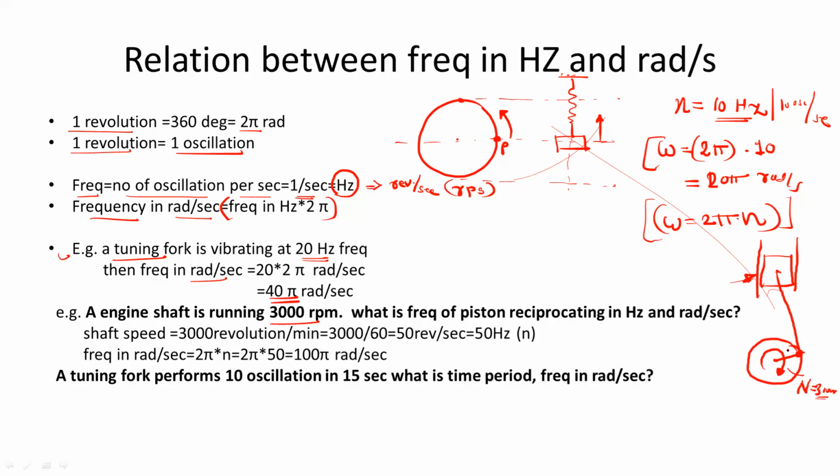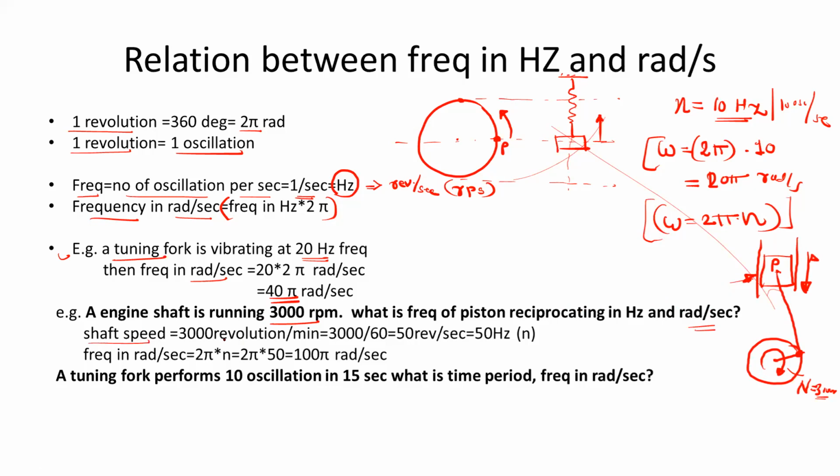So from this 3000 RPM, we have to find out the frequency of oscillation, the frequency of the piston which is reciprocating, in hertz and in rad per second. So one complete revolution of this crankshaft corresponds to one oscillation of this piston.